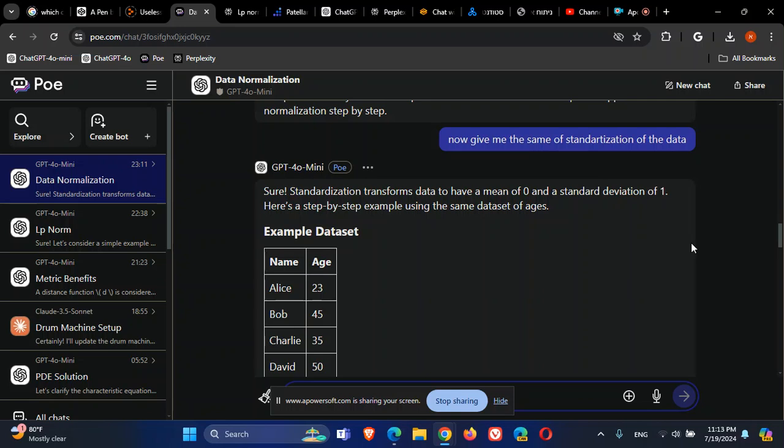Today I want to talk about standardization of data. It's usually very important in data analysis because it transforms the data to a range that prevents one variable from being more influential just because it has larger ranges compared to another one.